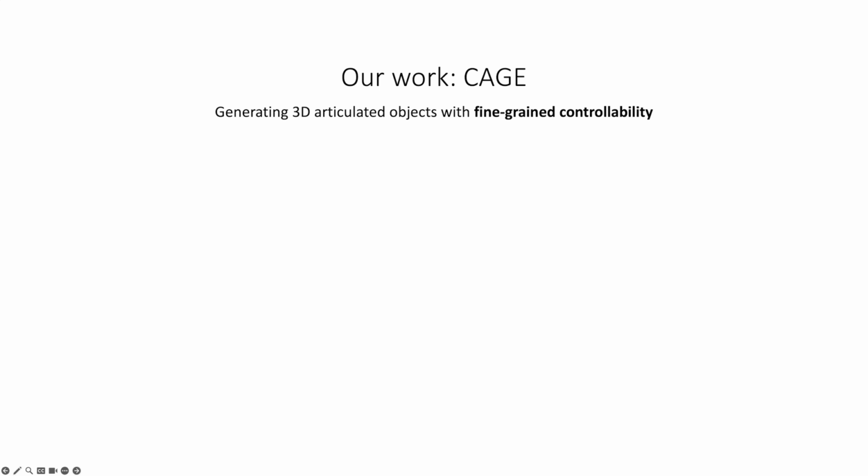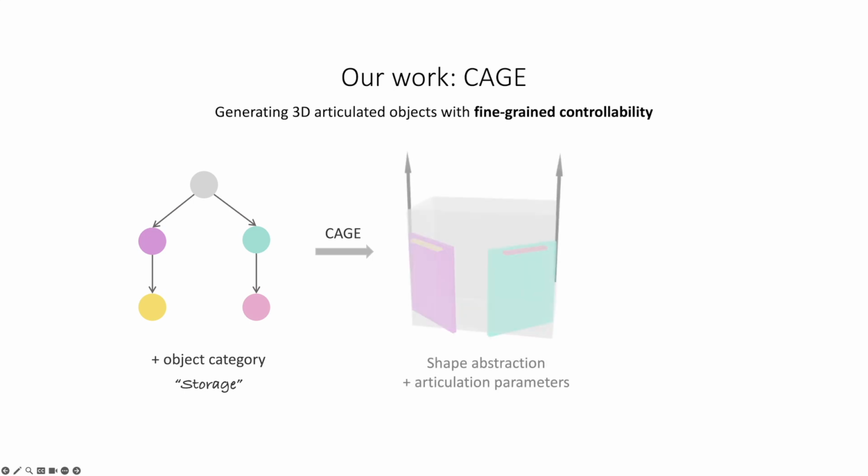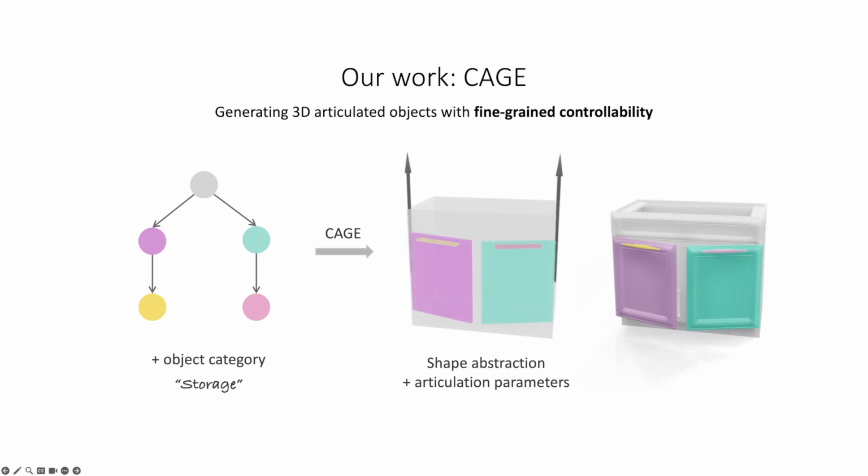In this work, we tackle the challenge of generating 3D articulated objects with fine-grained controllability. We take a directed graph specifying the part connectivity and an object category label as input conditions. With our method, we generate the bounding primitives and articulation for each part in the graph. We then retrieve part geometry to compose a complete 3D articulated object.